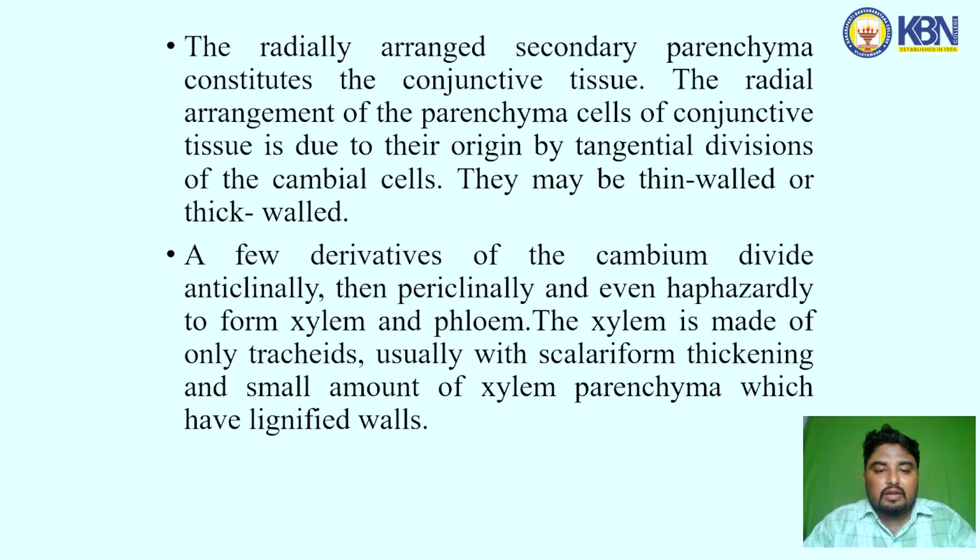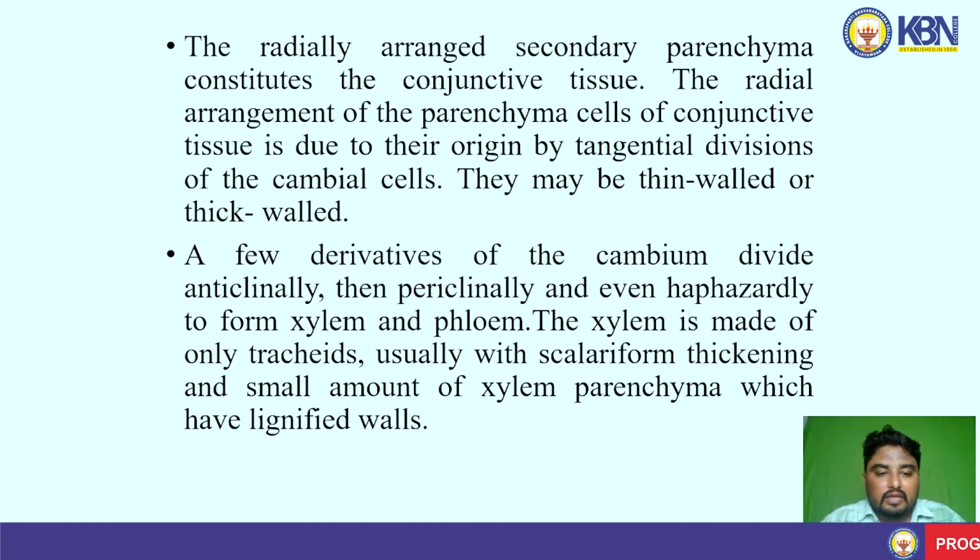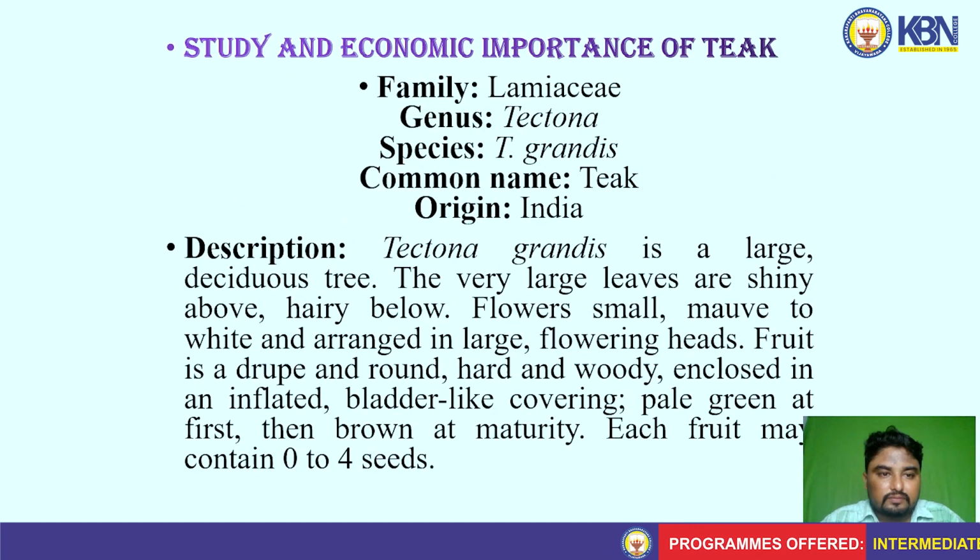A few derivatives of the cambium divide anticlinally, then periclinally and even haphazardly to form xylem and phloem. The xylem is made up of only tracheids, usually with scalariform thickening, and a small amount of xylem parenchyma which have lignified walls.